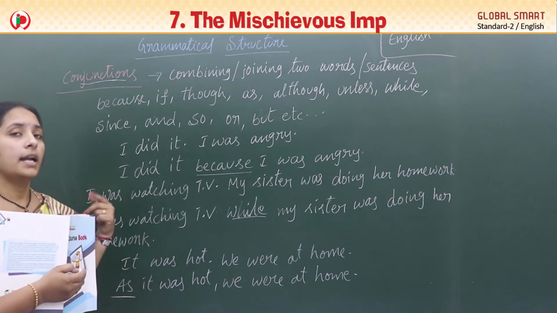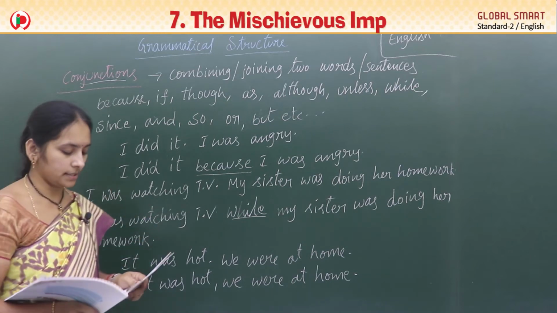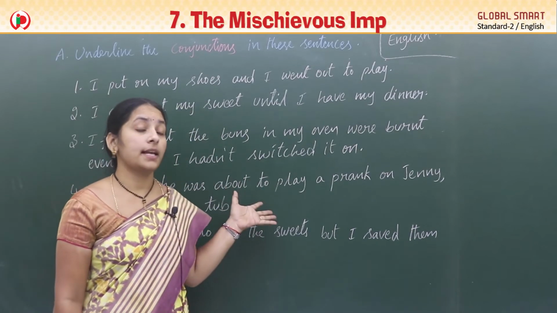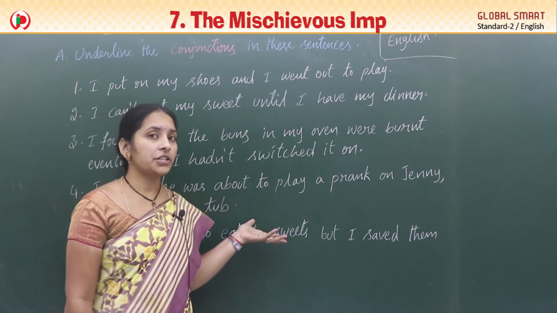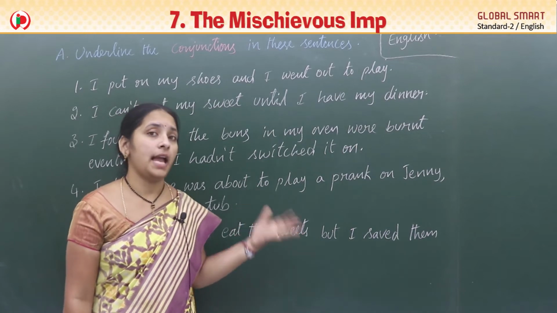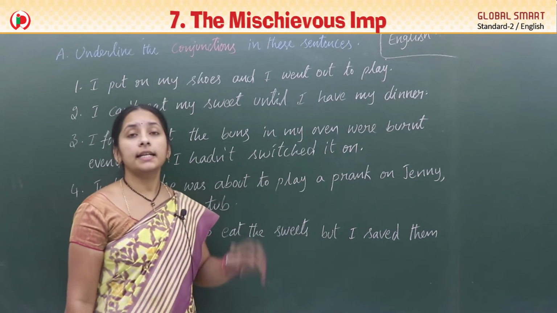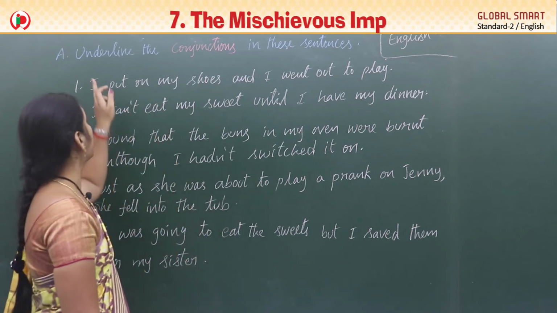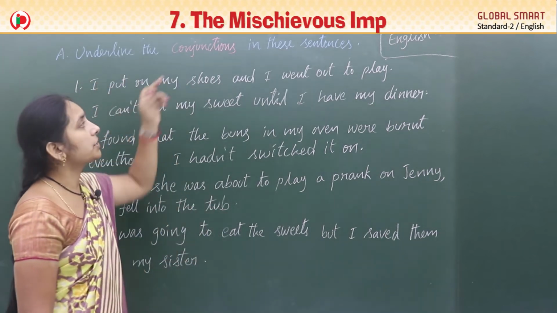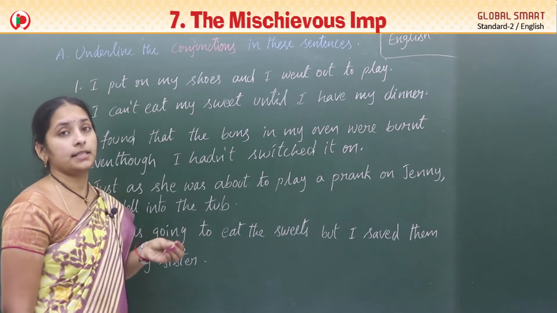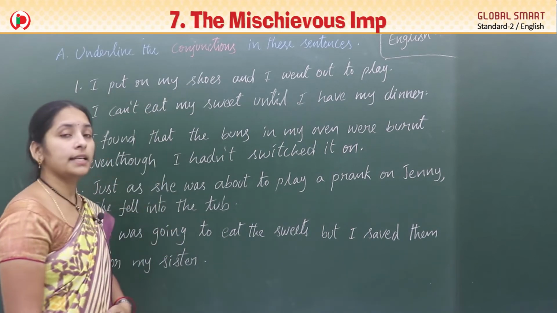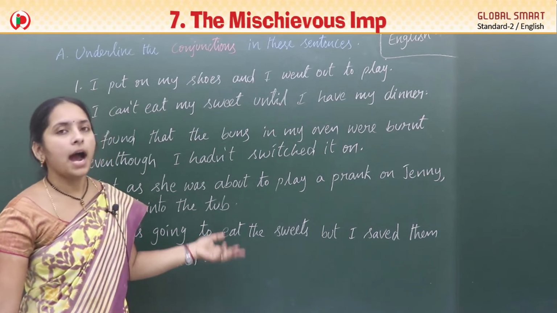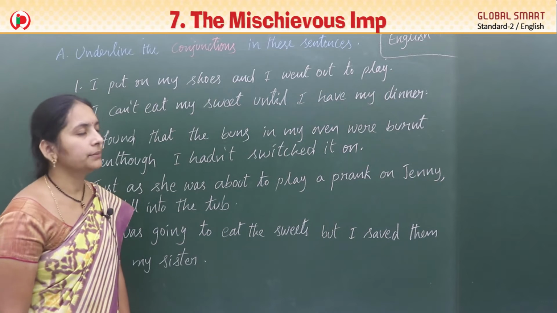See this one, and then we can do some exercise on this. Children, the next one we have is an exercise on conjunctions. What are conjunctions? We have learnt. Now, in the sentences, we should find the conjunctions. Underline the conjunctions in these sentences. Here total 5 sentences are there, and wherever we have conjunctions, we must underline them. Can you find it?